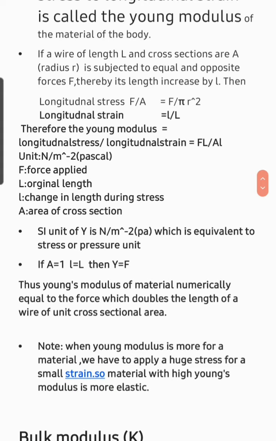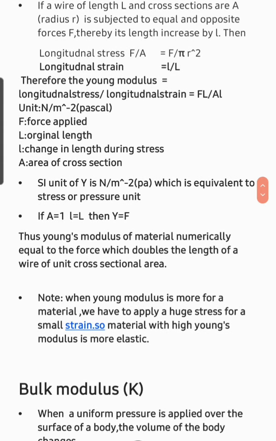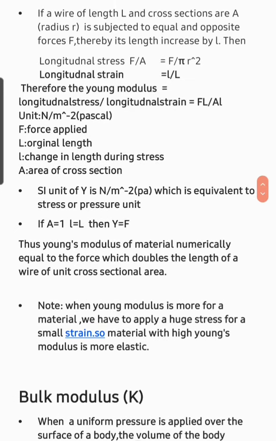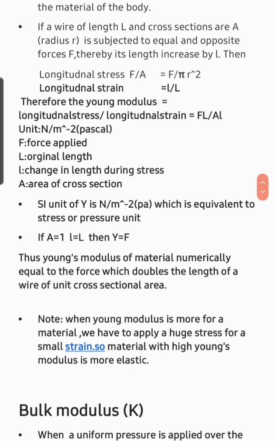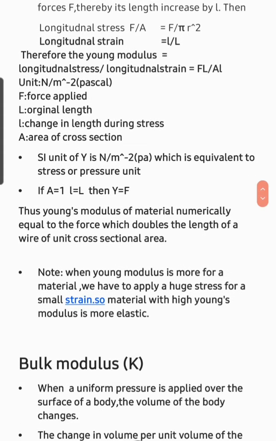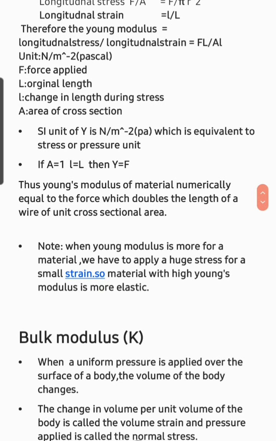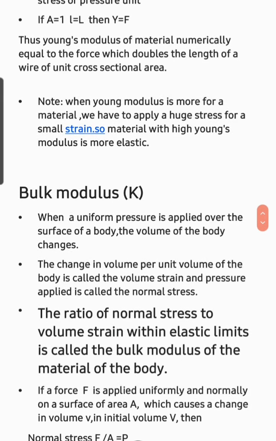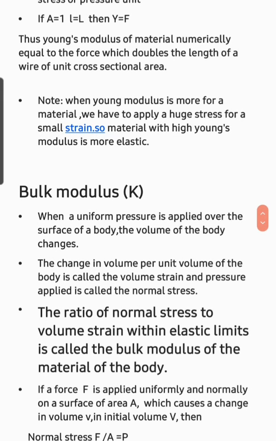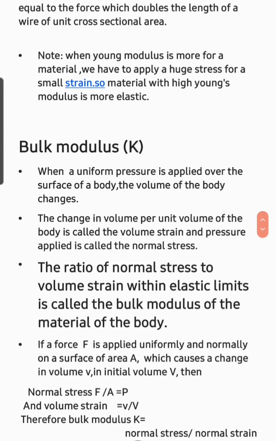Thus, we are going to the bulk modulus. Bulk modulus is represented by K and the Young modulus is represented by Y. When a uniform pressure is applied over the surface of a body, the volume of the body changes. The change in volume per unit volume of the body is called the volume strain, and the pressure applied is called the normal stress. The ratio of normal stress to volume strain within the elastic limit is called the bulk modulus of the material of the body.